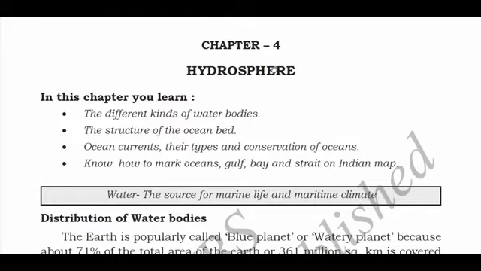We know that earth has many layers like lithosphere, atmosphere, biosphere, hydrosphere. Hydrosphere is one of the layers of the earth which is covered with water. As you know, earth is also called the blue planet.